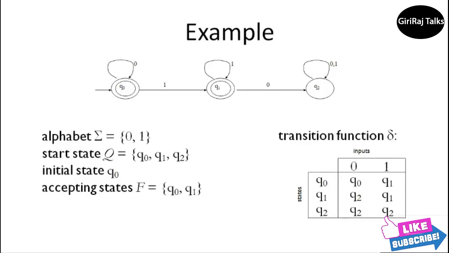So this is the flow of a deterministic finite automaton. In this diagram, a state passing one input can go to only one state. It cannot pass the same input to more than one state. That is the feature of deterministic finite automata. In a non-deterministic finite automata, the same input can pass to multiple states.